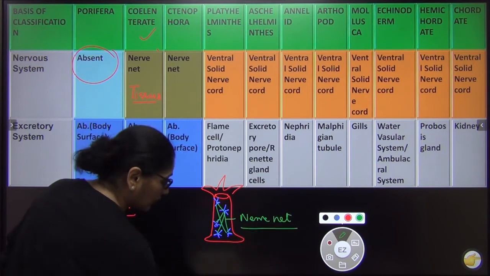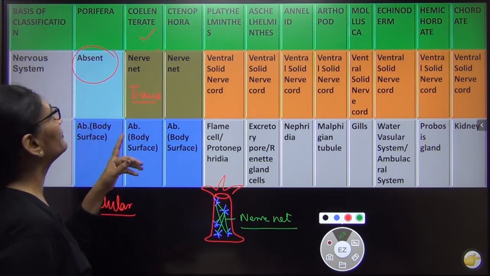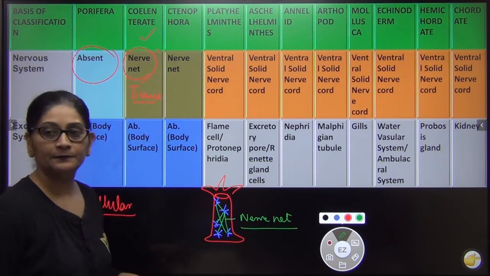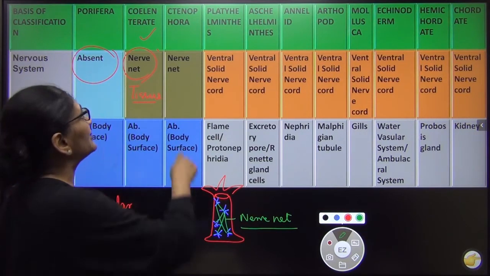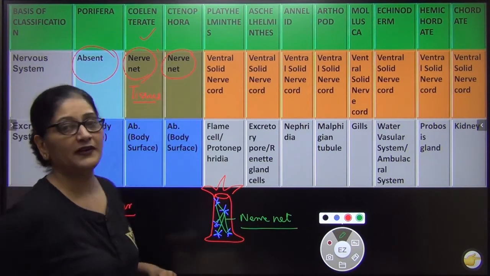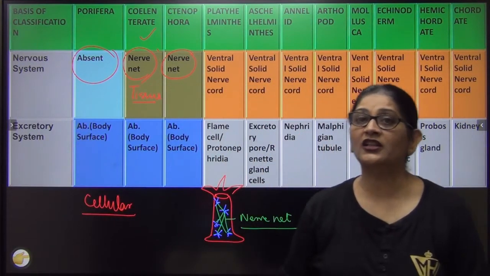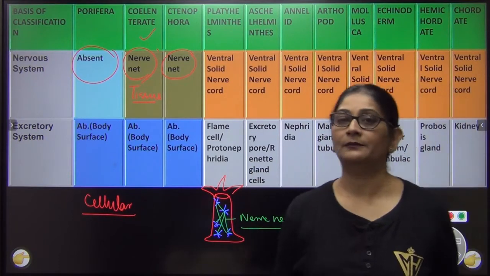Right? So since in coelentrates for the first time the nervous system came, it was in the form of a net, right? That's like in the form of a net. Now what happens in ctenophora also, it was in the form of a net. Later in others the model changed, and why I will tell you now. Suni, I'll give you an example.